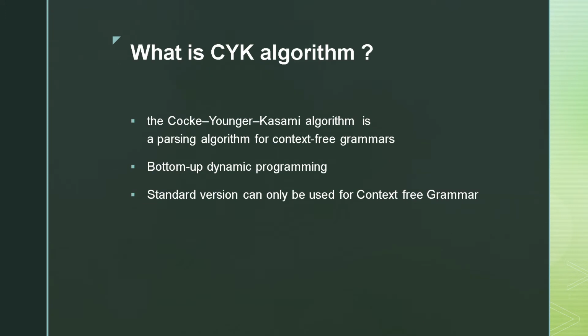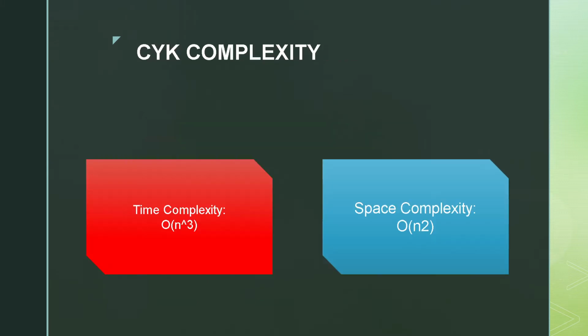What is CYK algorithm? Well, CYK algorithm, short for Cook-Younger-Kasami algorithm, is a parsing algorithm for context-free grammars. That is, it tells us if a given string is a member of a language. It follows bottom-up dynamic programming. That is, it breaks down a bigger problem into smaller subproblems and uses its results to reach the solution. The standard version of CYK is only applicable for context-free grammar, and we are gonna see about it. The time complexity of CYK algorithm is O(n^3) and space complexity is O(n^2).